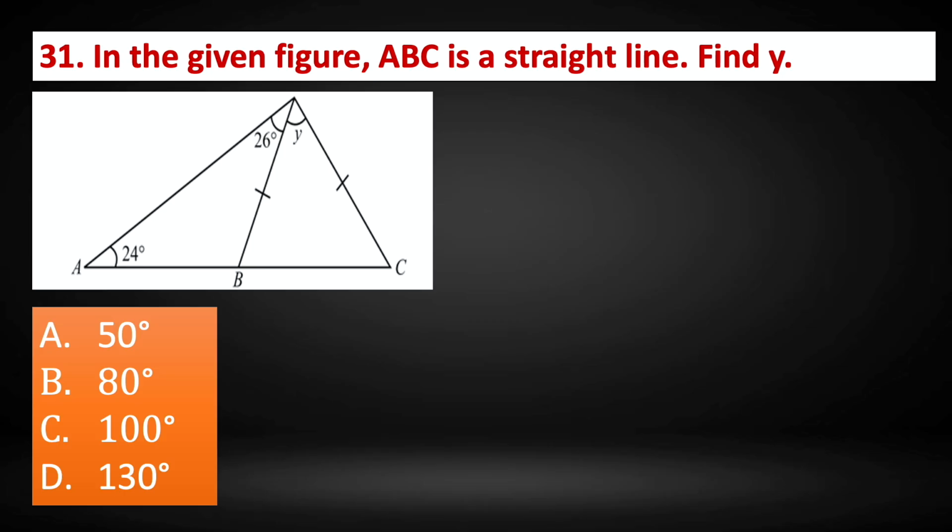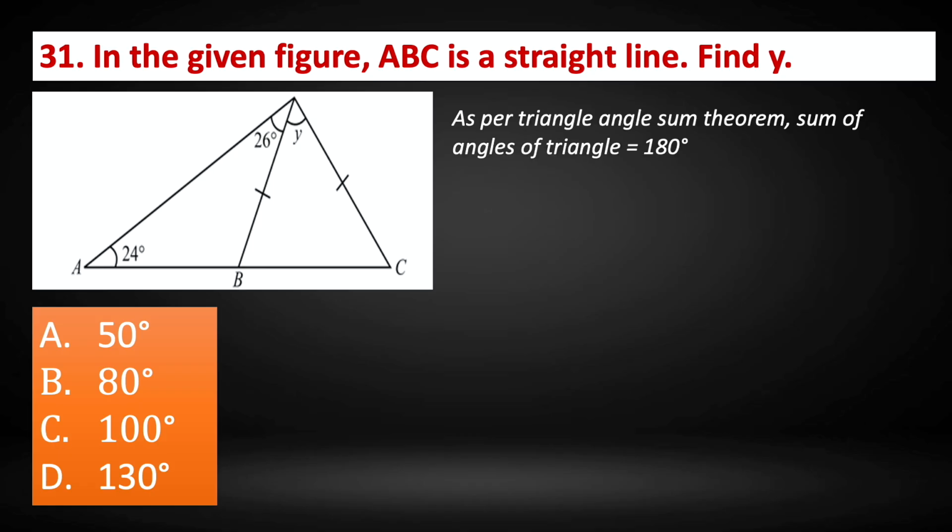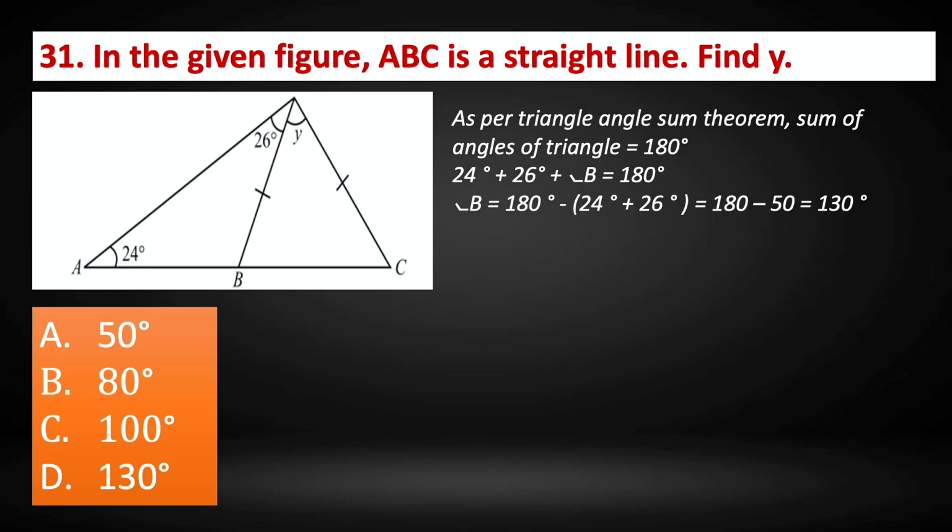Question number 31. In the given figure, ABC is a straight line. Find y. As per the triangle angle sum theorem, the sum of the angles of a triangle is 180 degrees. So 24 plus 26 plus angle B equals 180 degrees. So angle B equals 180 minus 24 minus 26. So that is equal to 130.